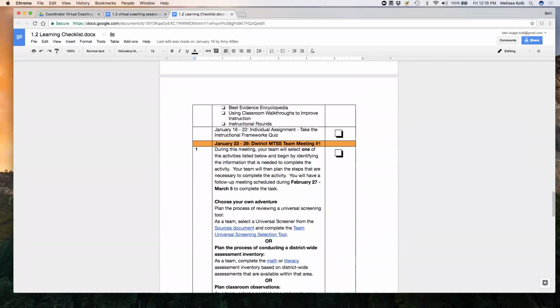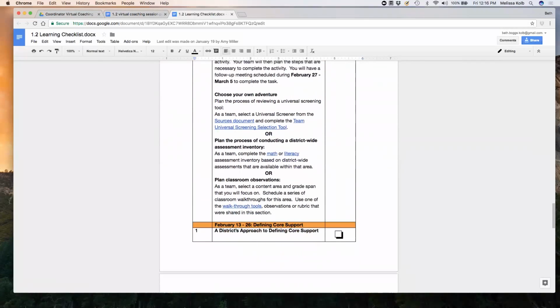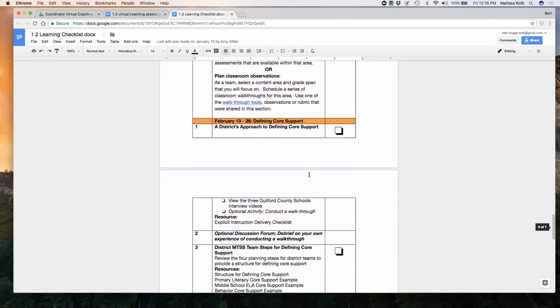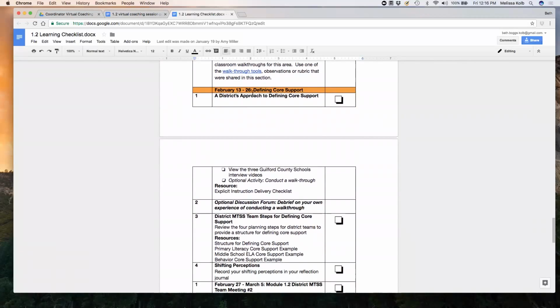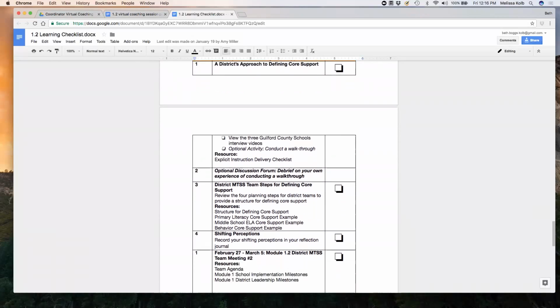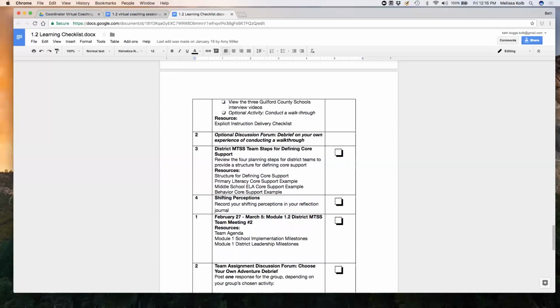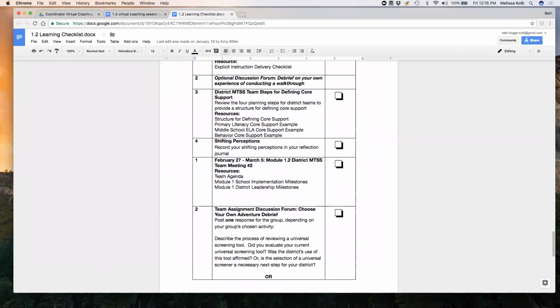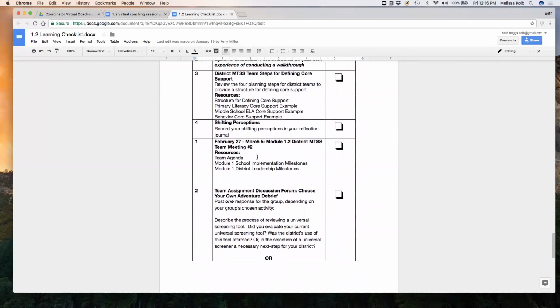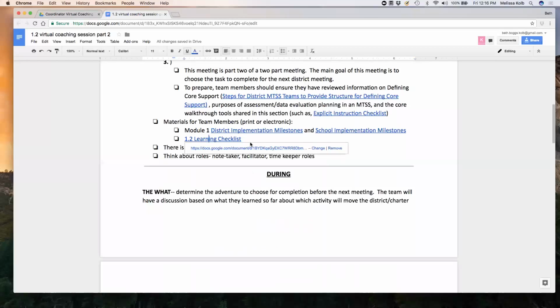So the team meeting, this is what we prepared you for the last time we were together for virtual coaching. So the work in terms of this current team, your team would have started here. The first page that you would have accessed was the district's approach to defining core support. And then you can see some of the team steps. And then getting into this team meeting, which is what we're preparing you for right now. And a part of that will be your team assignment.